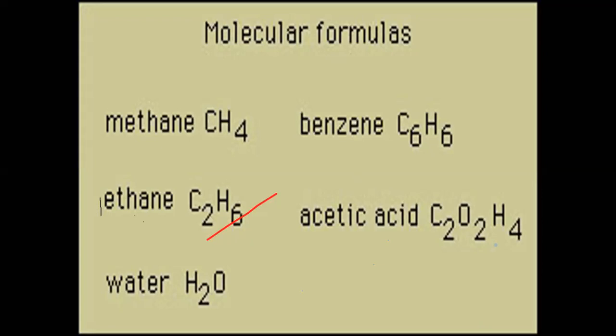Now, acetic acid. Similarly, the acetic acid formula is CH3COOH, and we can also write it as C2H4O2. It is also the molecular, true or actual formula.